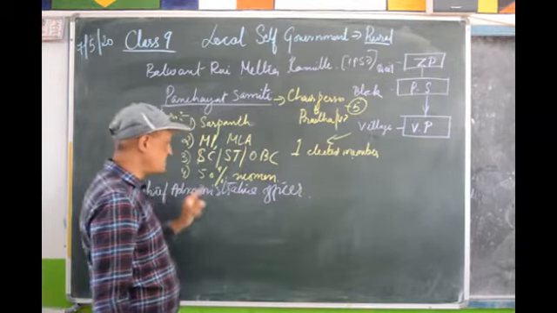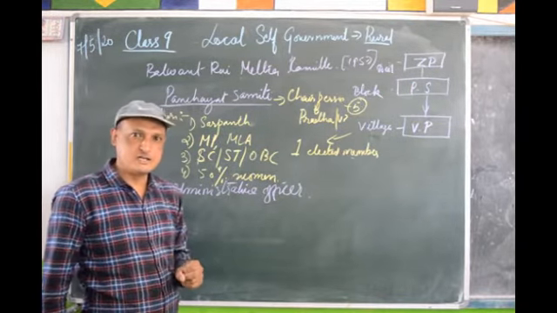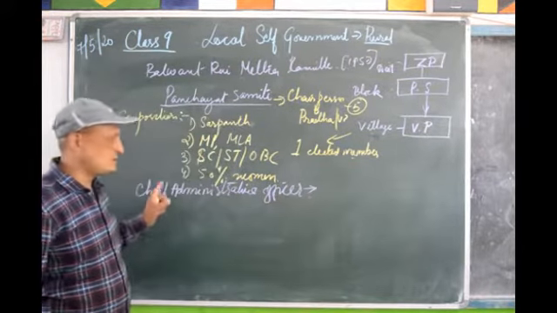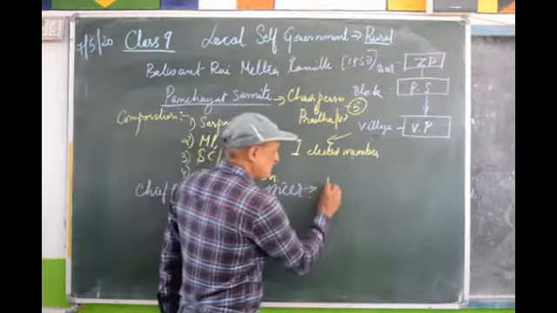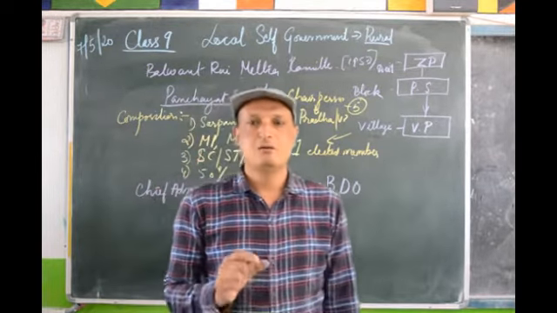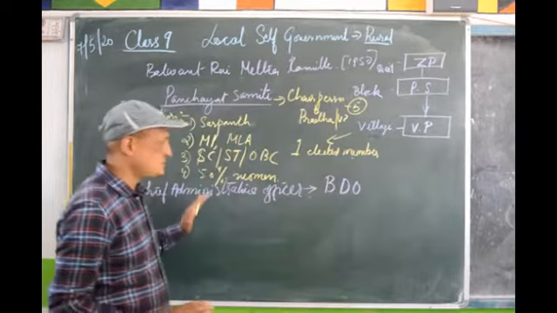The chief administrative officer is an appointed body who is a member of local government, and the chief administrative officer of the Panchayat Samiti is the BDO. What does BDO stand for? Yes, Block Development Officer. Did you get this much?